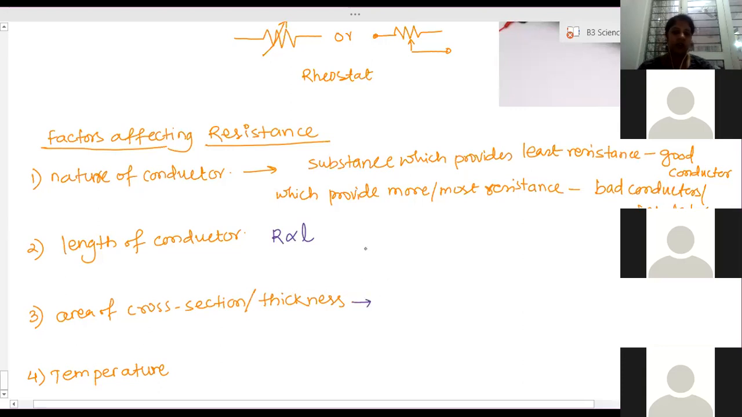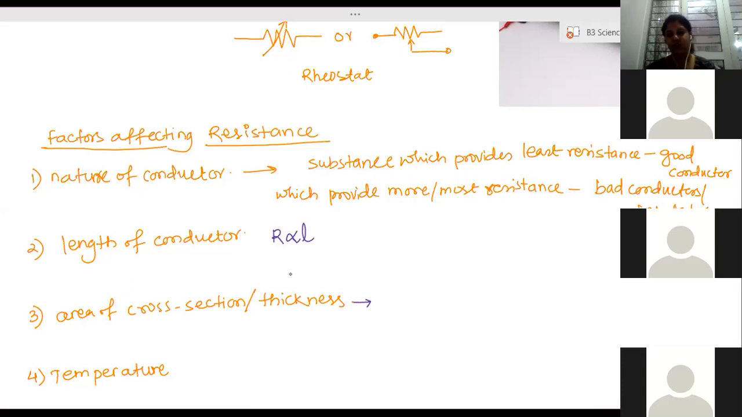Ma'am, could you just explain that point again? If the length of the journey of a person increases, the possibility of accidents will increase or will decrease?